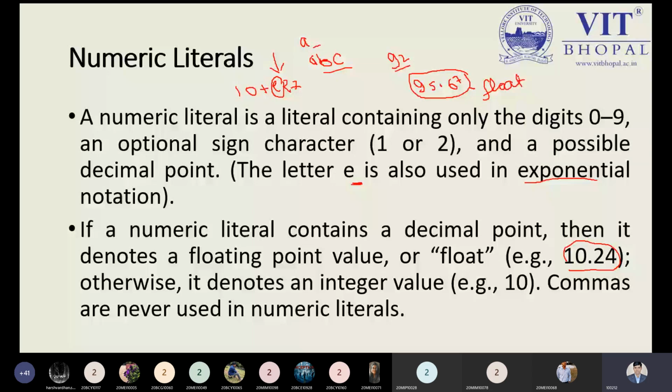I can write in short way int for integer. Because we are understanding numerical types, we need to keep in mind right now the two flavors of numerical type: integer, and next one we have float. Okay, so is it clear to all? You can read out over here each and everything: integer value we have only 10, and 10.24 is a float, a floating point numerical value. Now it is clear to you.